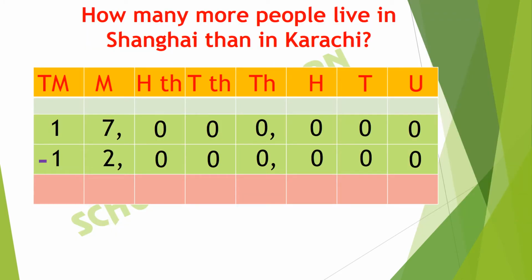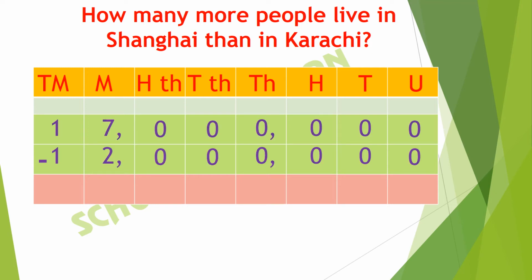How many more people live in Shanghai than in Karachi? As the population of Shanghai is more than Karachi, we will write it as minuend. And 12 million, we will write it as subtrahend, that is the population of Karachi.